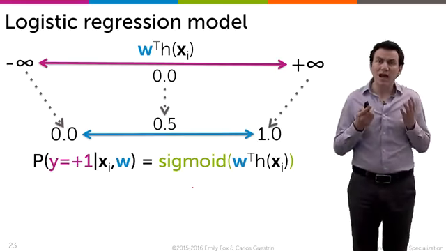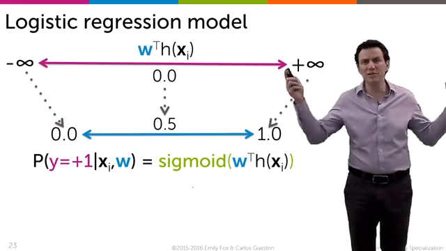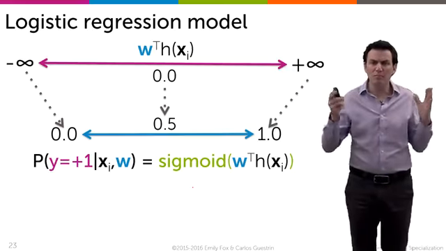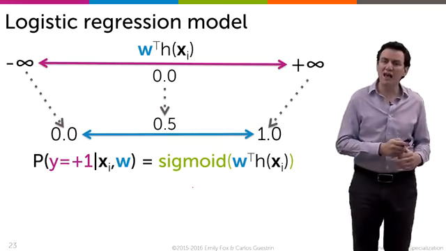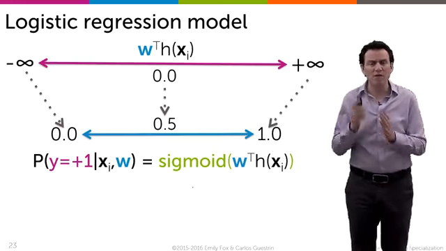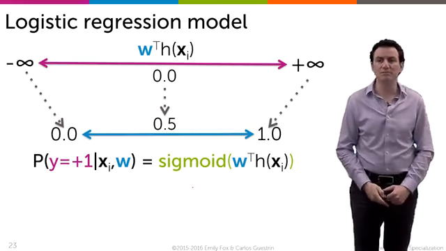And if you remember, as we see overfitting, W is becoming bigger and bigger, those coefficients becoming bigger and bigger, which means that W transpose H becomes huge, massive, and that pushes us either, if it's massively positive, to saying that the probabilities are exactly 1, really confident they're 1, or if they're massively negative, they're confident they're 0.